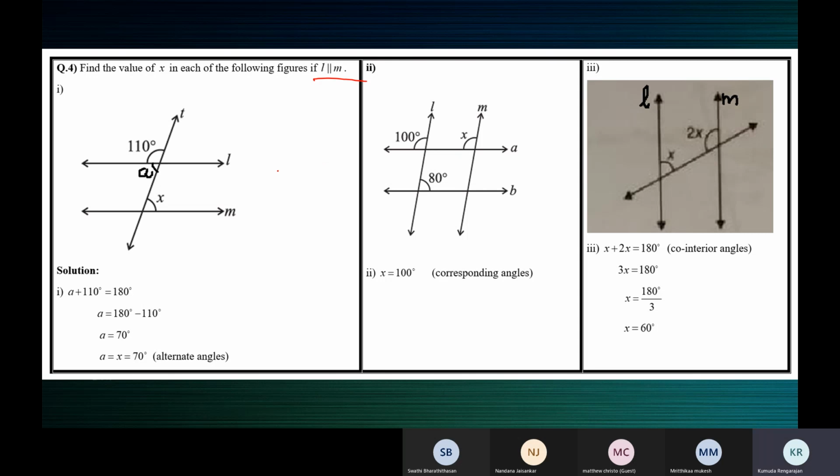So it's given that L is parallel to M and we have to find X. So see the working here. I have marked this angle A. A plus 110 is equal to 180. Agree, children? What's the reason?